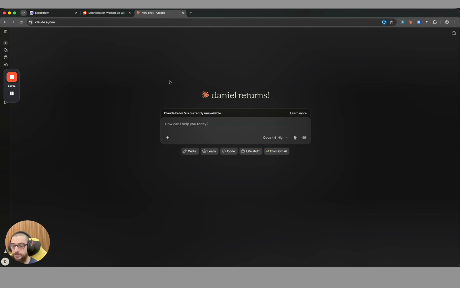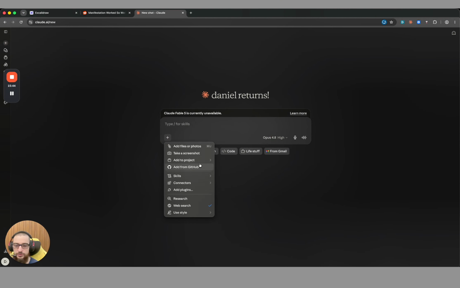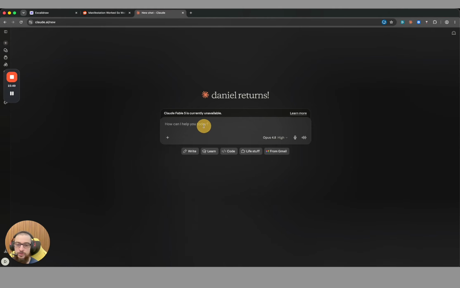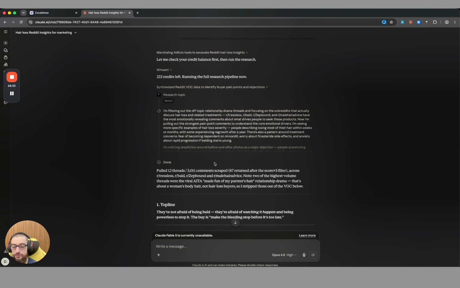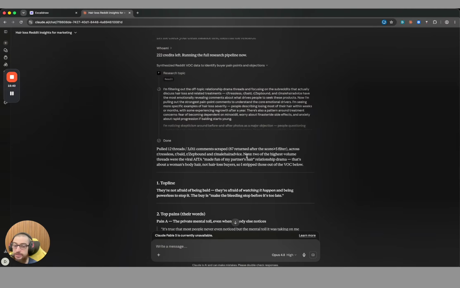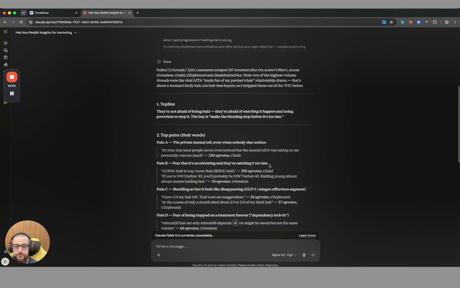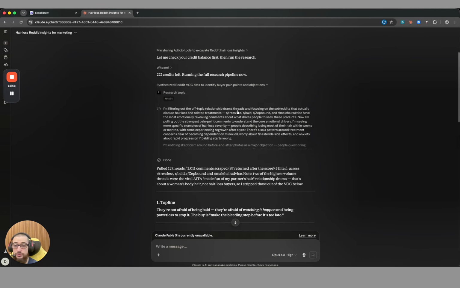Now, if we want to take this a step further, if we check here on connectors, you can see we have the MCP installed from Adlicio. So what we can do is, let's say we want to mine real Reddit comments for the topic hair loss. Pull the top threads and comments, then give me exactly those 4 steps again. And then let's run it. And so the interesting part here is we just pulled 12 threads, 3011 comments scraped, and around 87 returned. We also scored it, right? Because we have to filter, of course, and remove all the comments that don't have any value in them. So yeah, we found the top line, and now you can see already the difference.